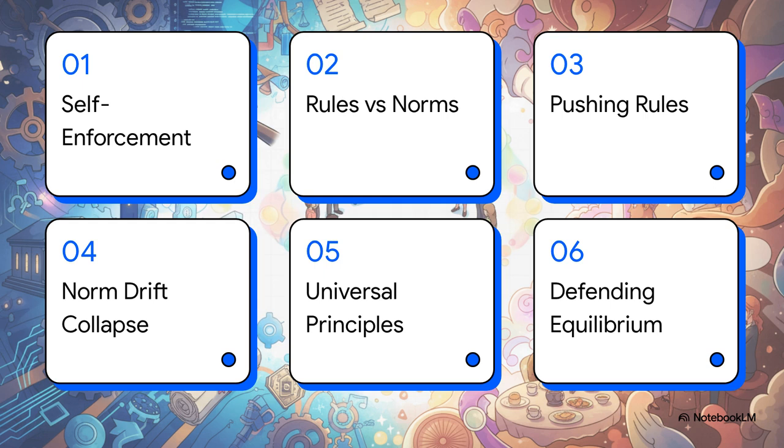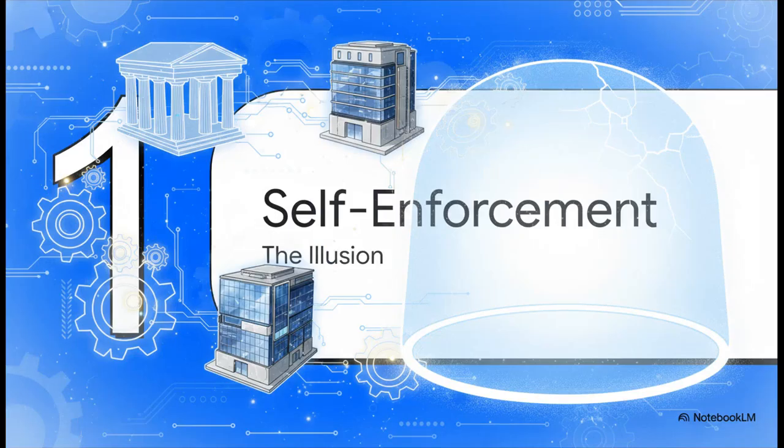We'll expose the illusion of self-enforcement, map out the critical difference between formal rules and informal norms, see what happens when actors push those rules right to the edge, dissect a full system collapse, apply this everywhere, and finally, look at how to defend the equilibrium. Section 1. The illusion of self-enforcement.